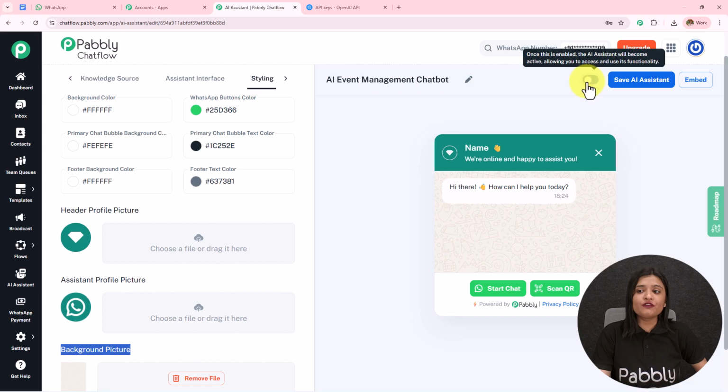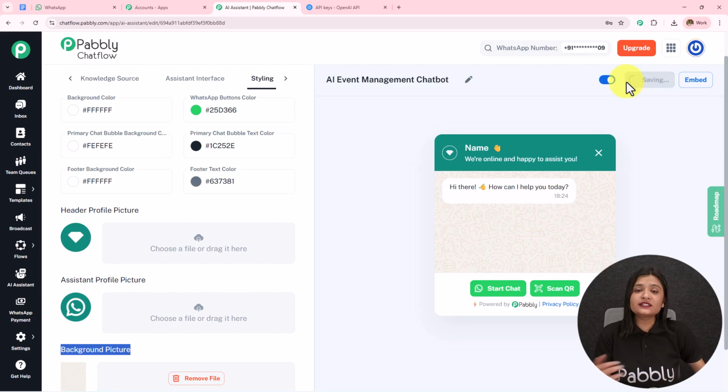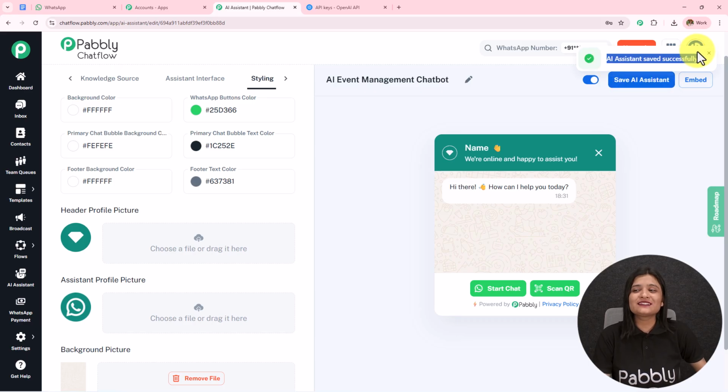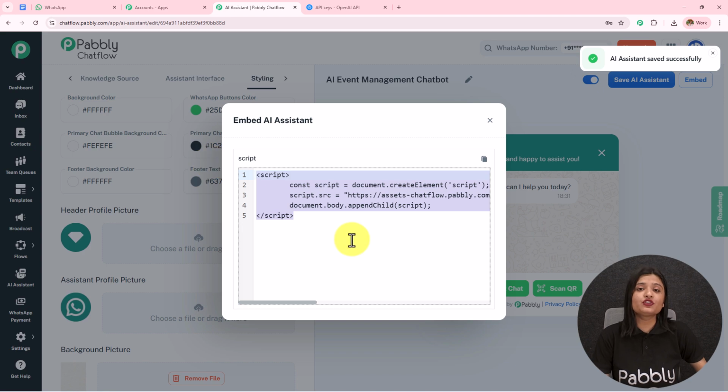If we keep this off, the messages won't be sent, and then we save this. If we do not save this, all this will be lost. So here, AI assistant saved successfully. You can also embed this AI assistant using this code to your particular website, and whenever someone clicks on that, they will be redirected towards this WhatsApp.